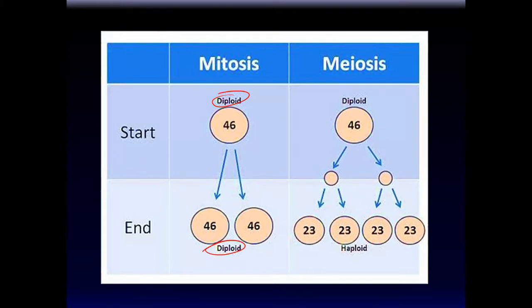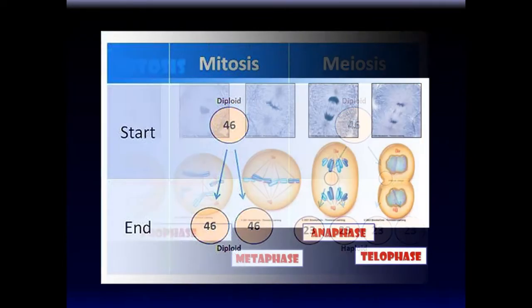Whereas meiosis occurs in gamete-producing cells, where the mother cell, the parent cell, is a diploid cell, in humans 46 chromosomes, and the end results are 4 haploid cells with half of the genetic material. And these are gametes, in humans, sperm and eggs.